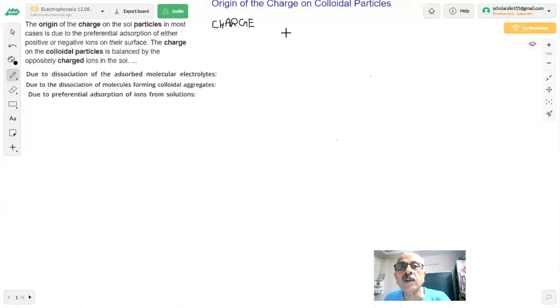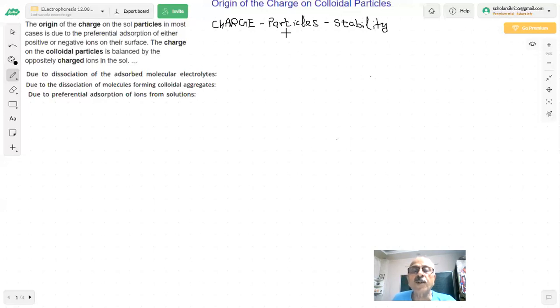Because all the colloidal particles carry the same charge, they repel each other and become stable. That is one of the reasons for the stability of the colloidal particles. The stability of the colloidal particles is due to the charge which is present on them.